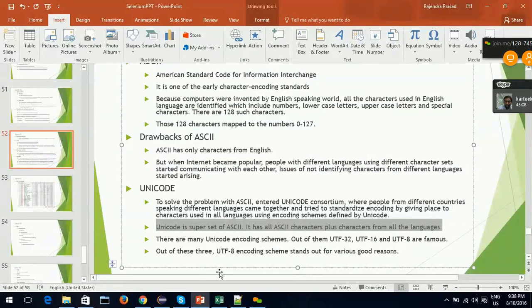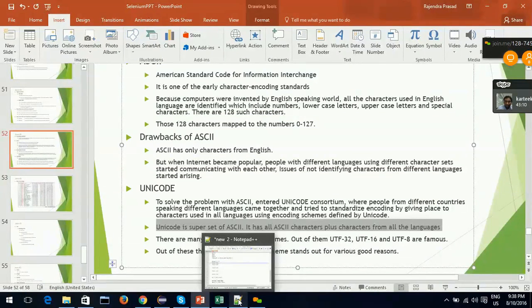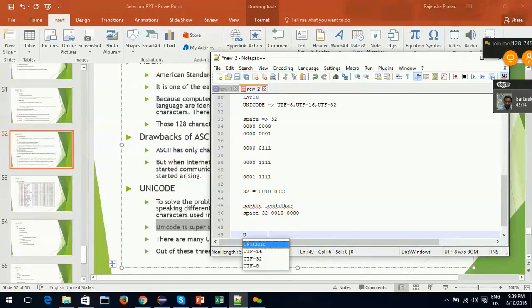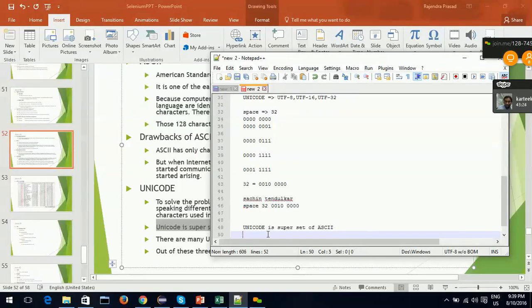Now you understand what Unicode is. Unicode is a superset of ASCII. If I have to write it, Unicode equals ASCII plus characters from all languages.